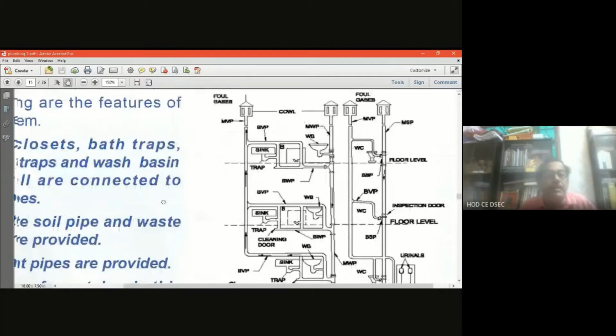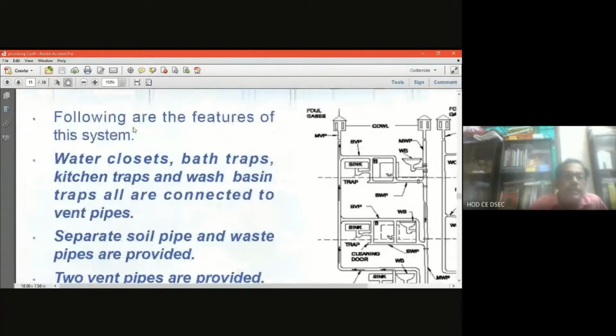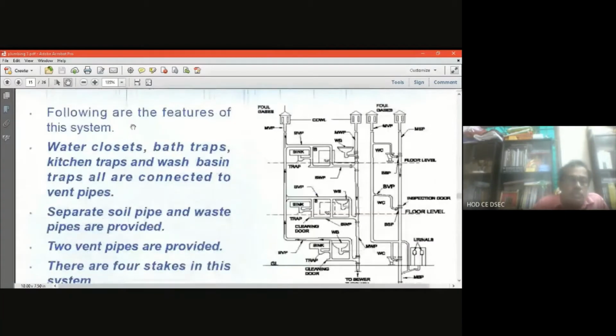Now coming to the theory part. Water closet, bath traps, kitchen traps and wash basin traps are all connected to the vent pipe. Everything we can see in the figure. This is the two pipe system. Now separate soil pipe and waste pipes are provided.